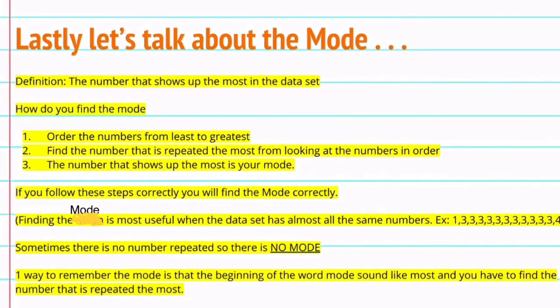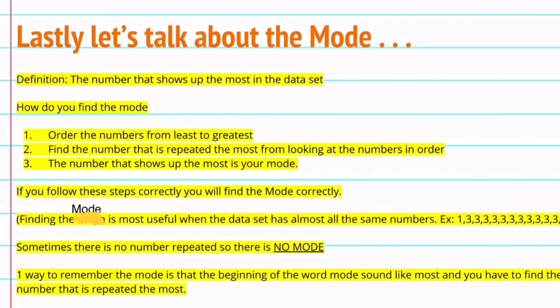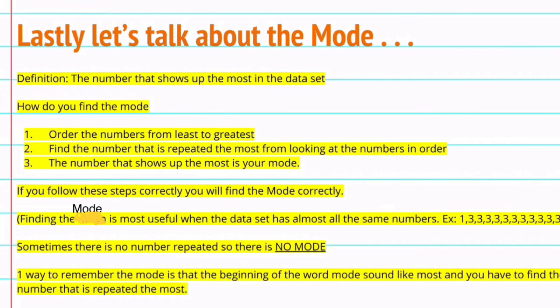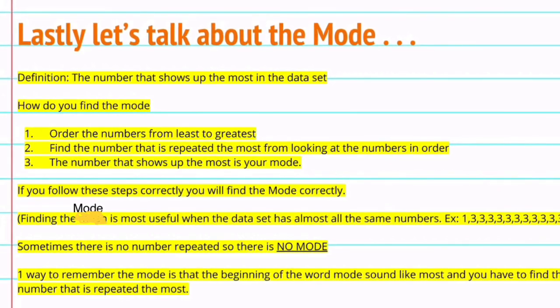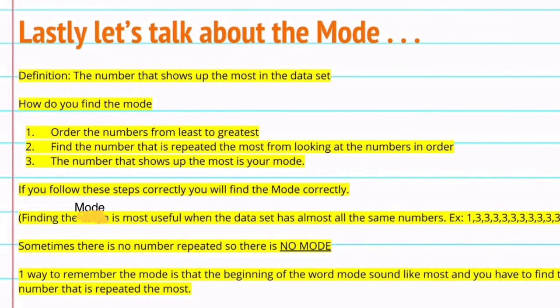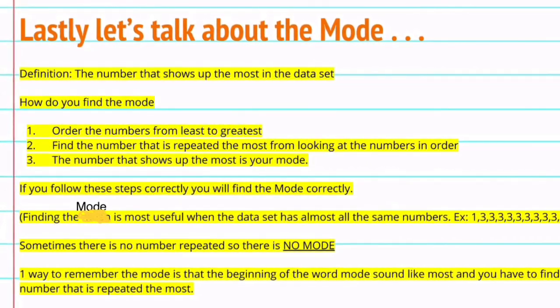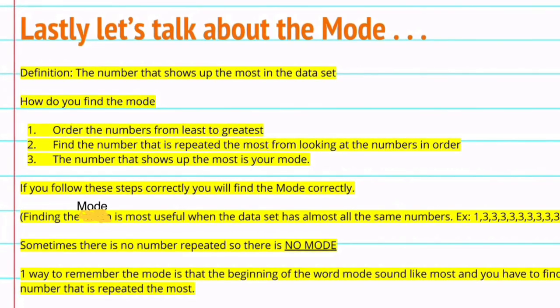Finding the mode is most useful when the data set has almost identical numbers. Sometimes there is no number repeated, so there is no mode. One way to remember the mode is that the beginning of the word mode kind of sounds like the word most, and to find the mode you need to find the number that's repeated the most.